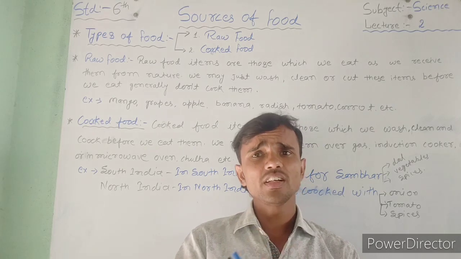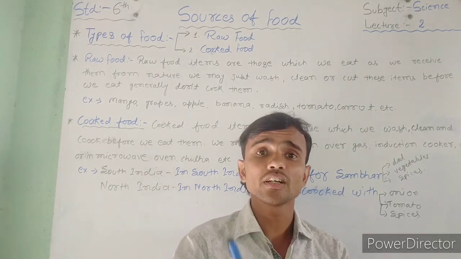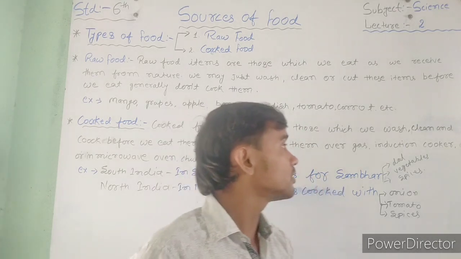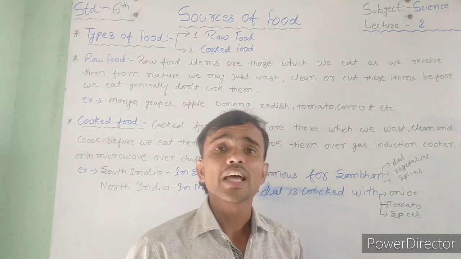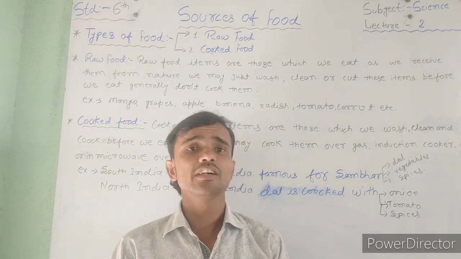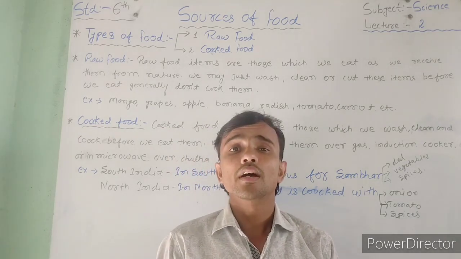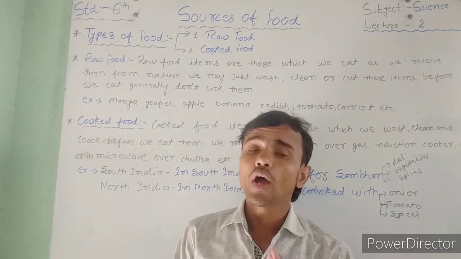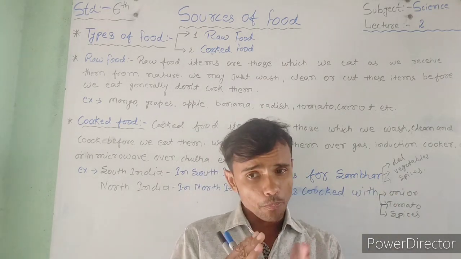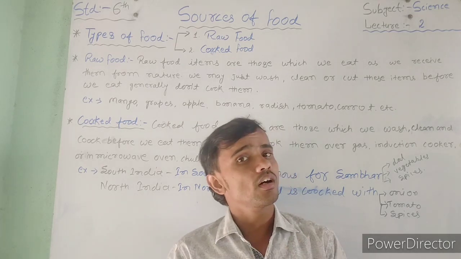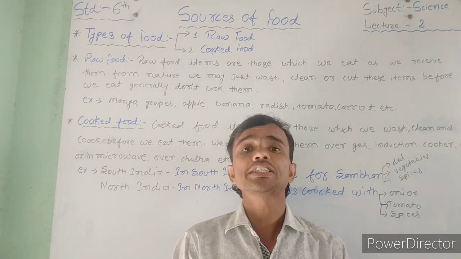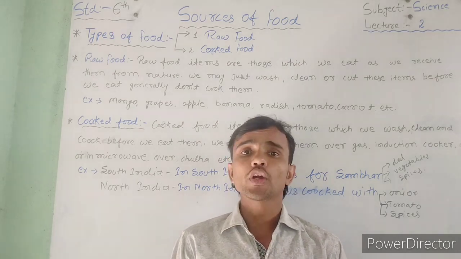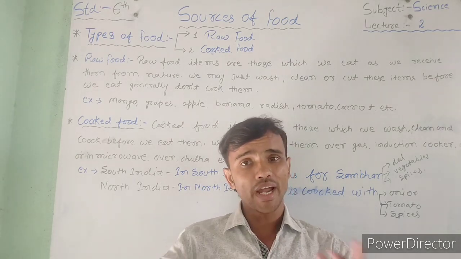In North Indian and South Indian food, sambar is famous in the South, and sambar is made with dal, vegetables and spices. But in North India, how do we make dal? Firstly use the pulses, then onion, tomato and spices. So both are called dal, but they differ in taste and in the cooking method. Okay, so today we have discussed that topic.